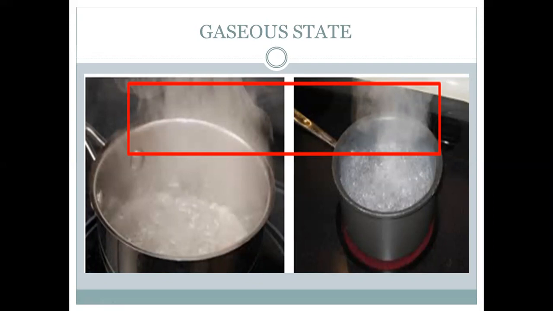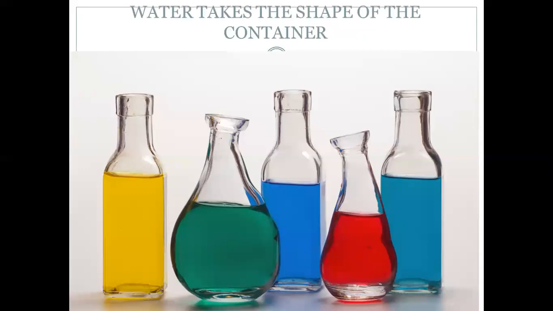And again, water has no color, it has no taste, it has no smell, and it is transparent. Transparent means you can see through it. Now, water takes the shape of the container. Here I have got some pictures of different shaped bottles.